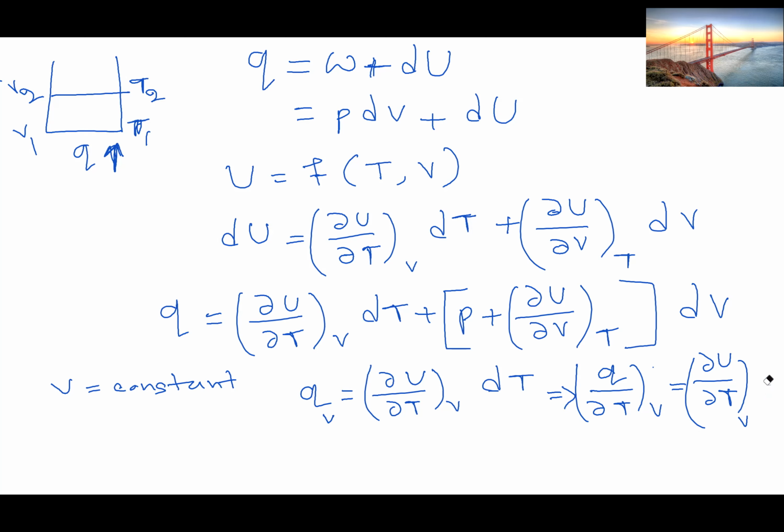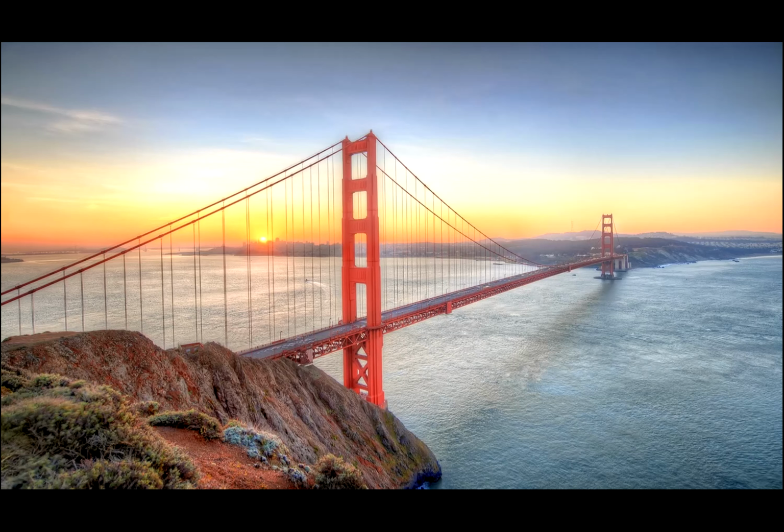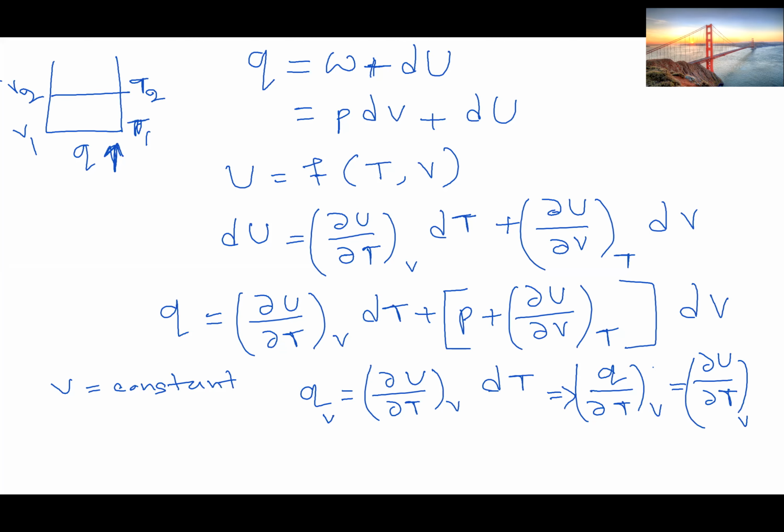So ∂Q/∂T at constant V equals ∂U/∂T at constant V. Now what is this? ∂Q/∂T at constant V, this is CV. So this is equal to CV.